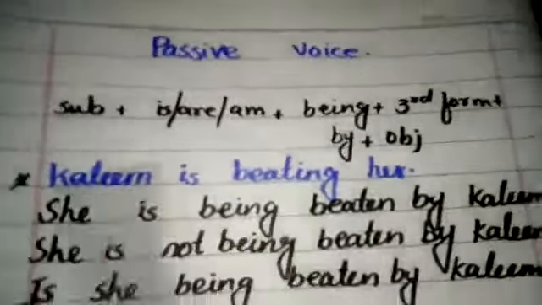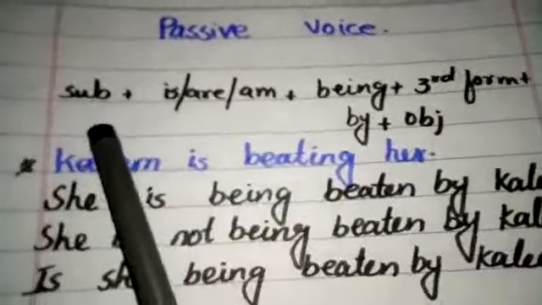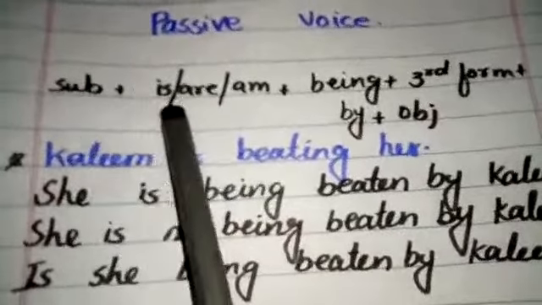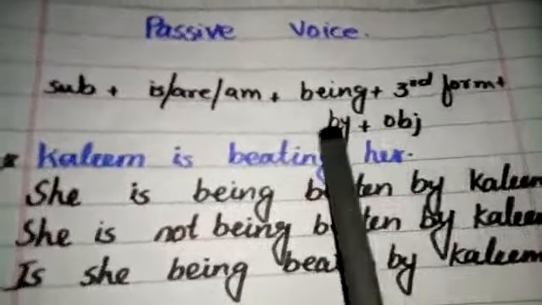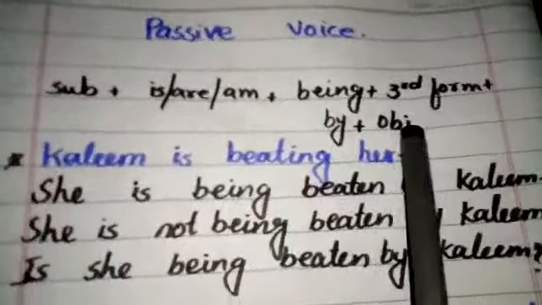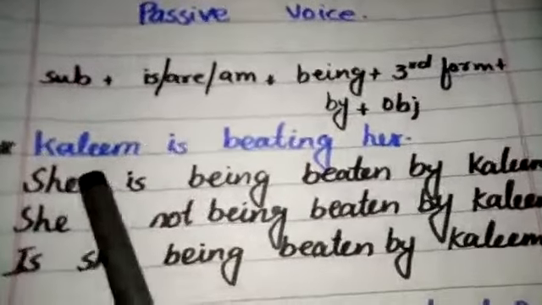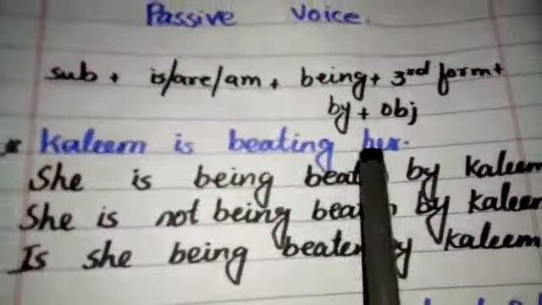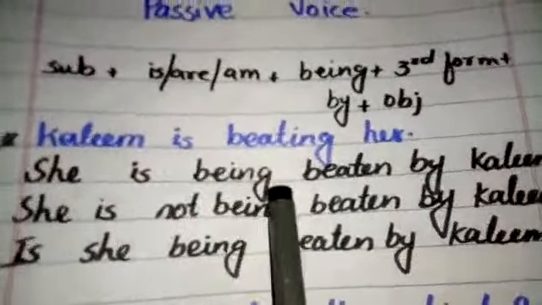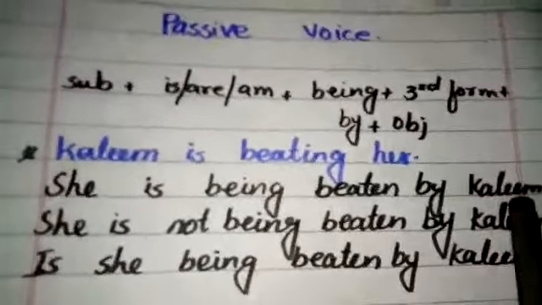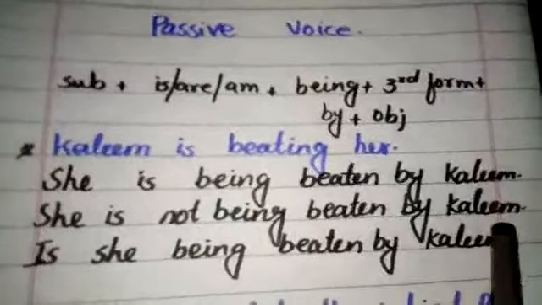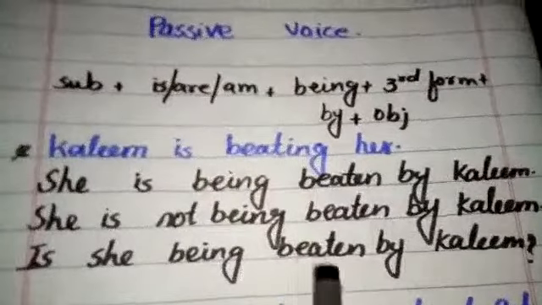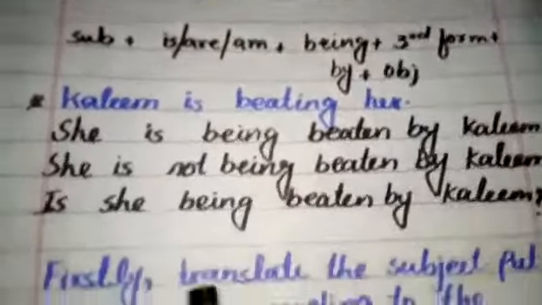The rule for making passive voice sentences in the present continuous tense is: subject plus is, are, am plus being plus third form of verb plus by plus object. For example, Kaleem is beating her. She is being beaten by Kaleem. She is not being beaten by Kaleem. Is she being beaten by Kaleem?